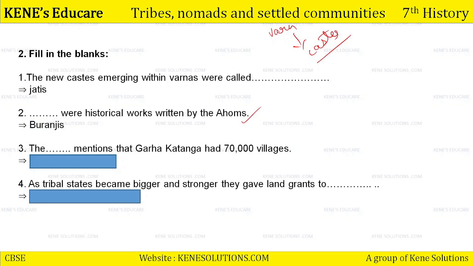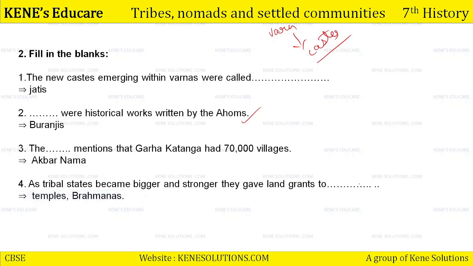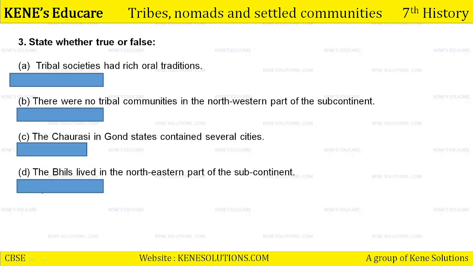In which book did we find this? The Akbarnama, correct. Fourth one, as tribal states became bigger and stronger, they gave land grants to dash. To whom did they start giving grants? Tribal people, to the temples and to the Brahmins.